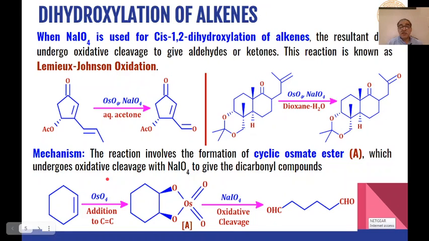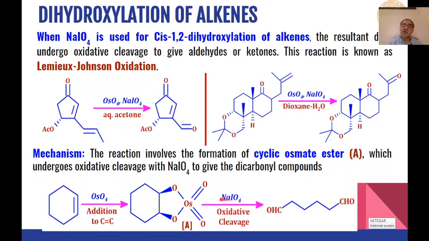And then the mechanism of this reaction is like this. In the first instance, the alkene will react with osmium tetroxide and a cyclic osmium ester will be formed like this. Because this is a symmetrical cyclic structure, we will get cis diols as the product when this cyclic osmium ester is hydrolyzed.